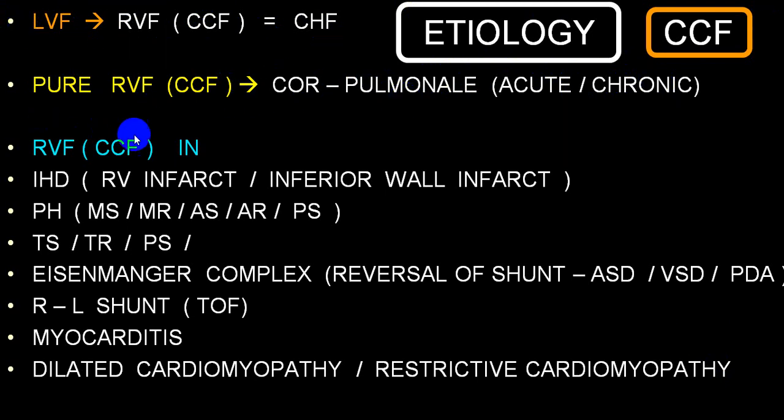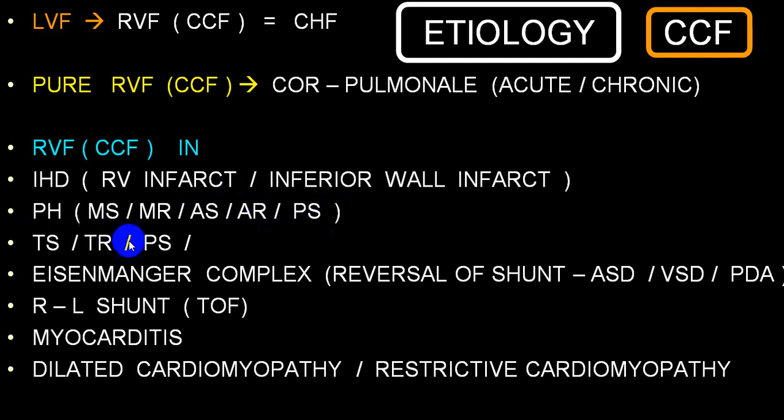Right ventricular failure can also occur apart from cor pulmonale in ischemic heart disease, where there is a purely right ventricular infarct or inferior wall infarct, or a person having pulmonary hypertension secondary to mitral stenosis, mitral regurgitation, or pulmonary stenosis. Very rarely because of chronic aortic stenosis or chronic aortic regurgitation, not acute.